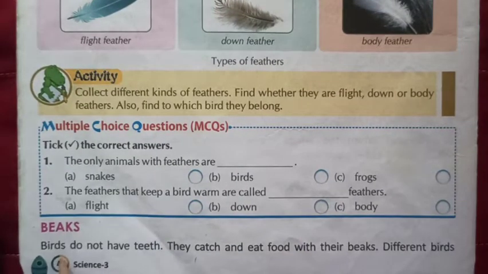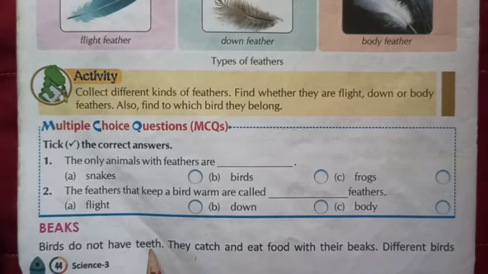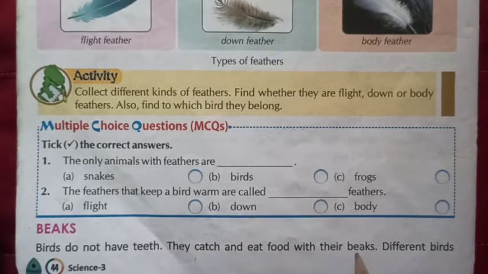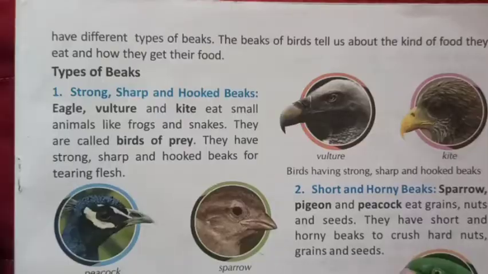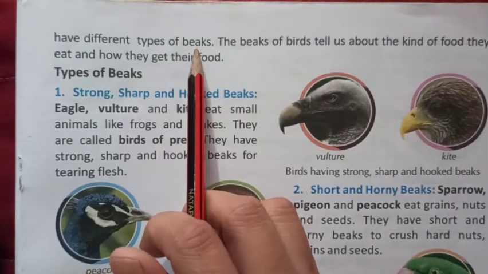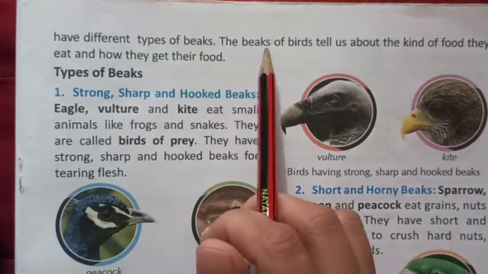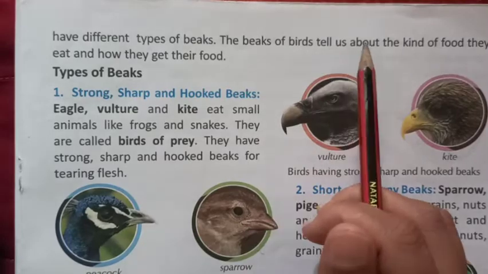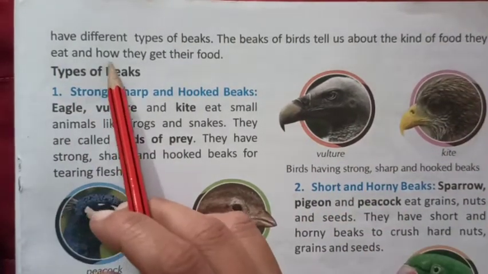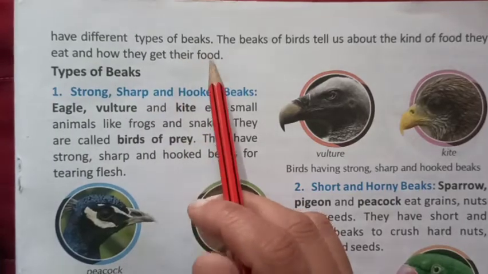Beaks. Birds do not have teeth. They catch and eat food with their beaks. Different birds have different types of beaks. The beaks of birds tell us about the kind of food they eat and how they eat their food.